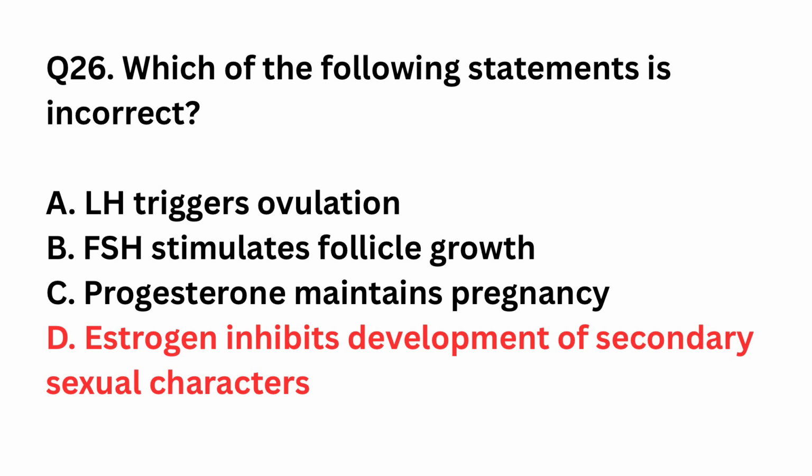Estrogen inhibits development of secondary sexual characters. Estrogen promotes the development of female secondary sexual characteristics. It plays a key role in reproductive maturation.